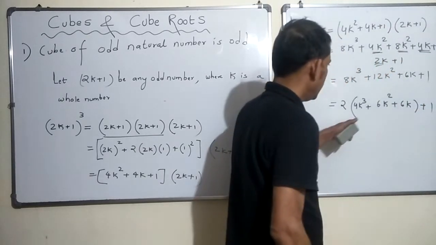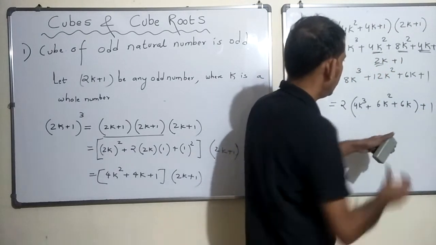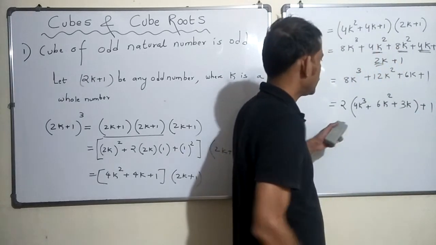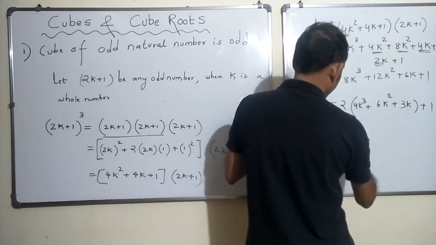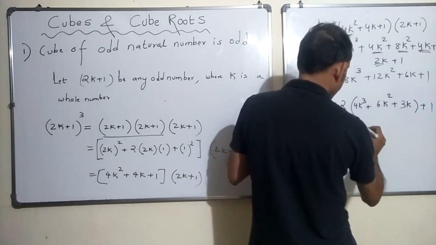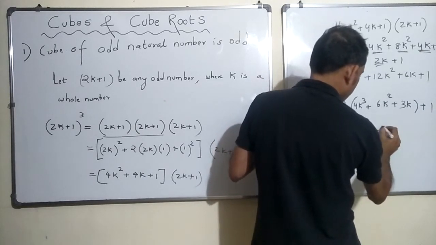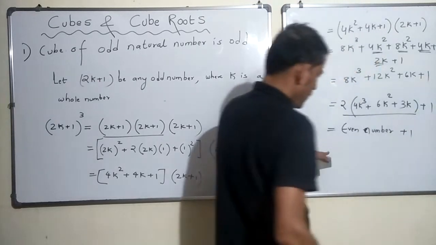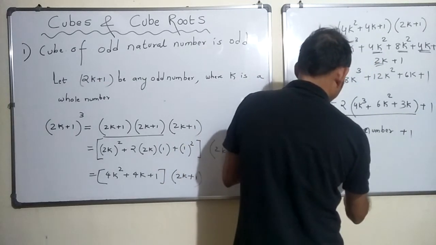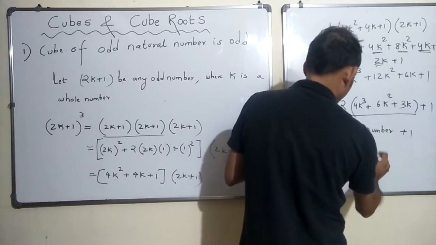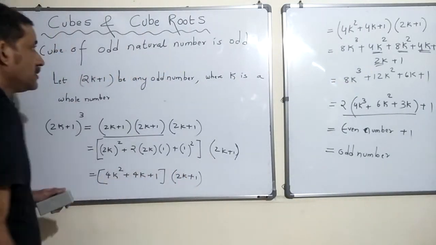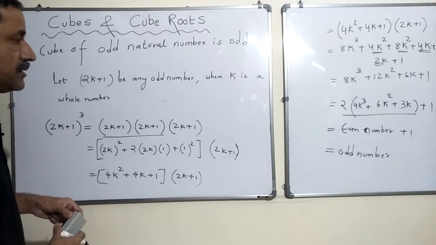Yeah, it should be 3k here. Okay, so this is good. Now this part is nothing but an even number, because it is a multiple of 2. And plus 1. Even number plus 1 is nothing but an odd number. Hence proved, right? So cube of odd natural number is odd.